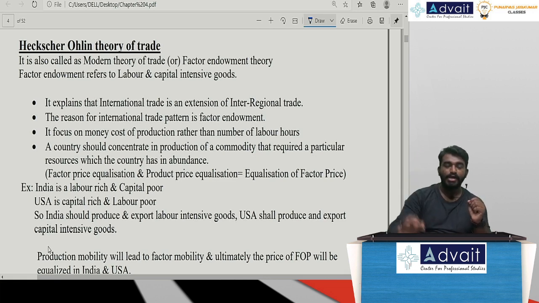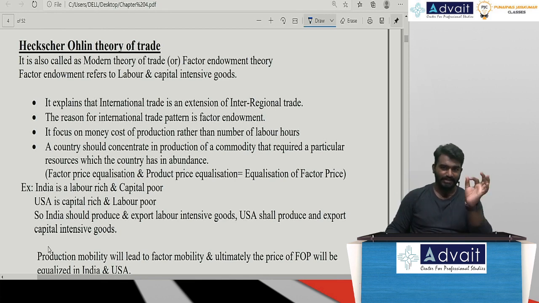But now we are going to take a decision based on the money cost of production. What is the cost incurred to produce this commodity? Always, lower will be better. Now, this HO theory is going to state only one important concept: in whichever resources the nation has abundance, they need to concentrate on the production of those commodities.